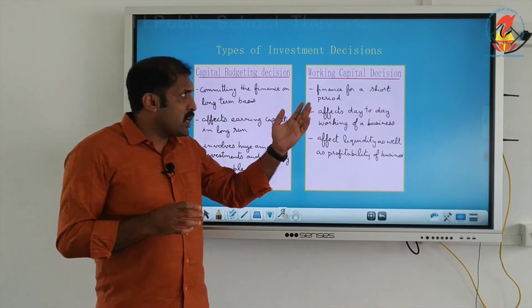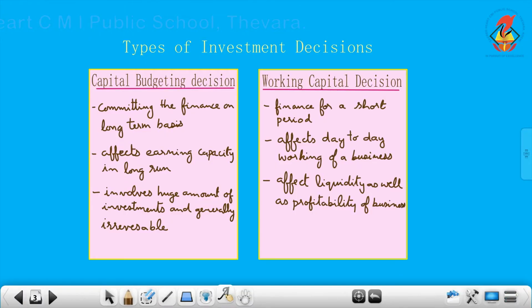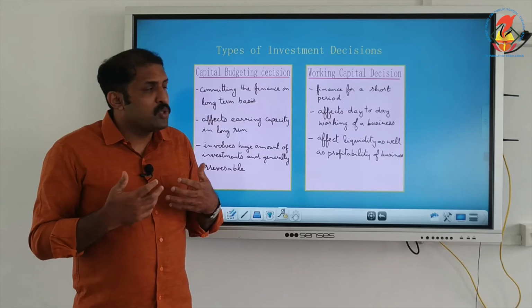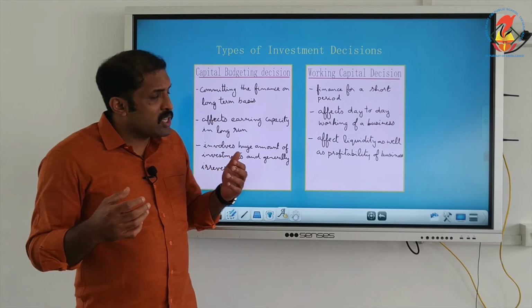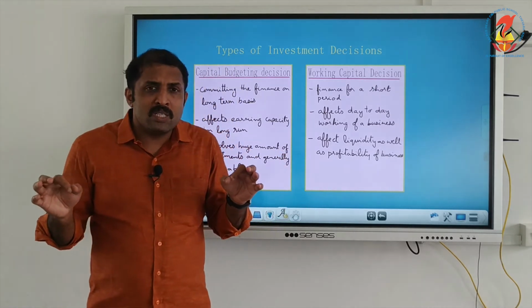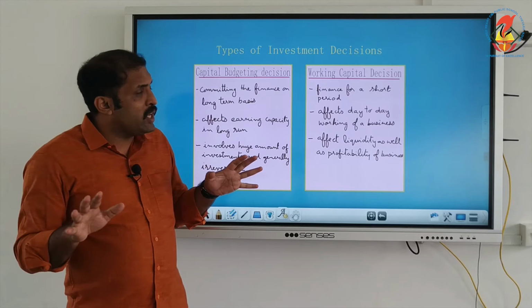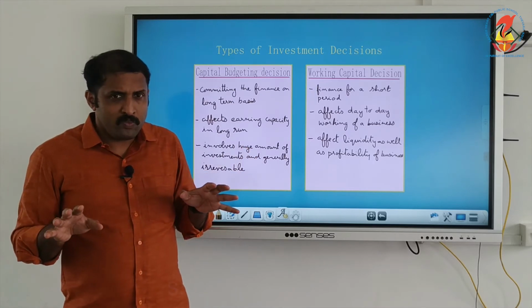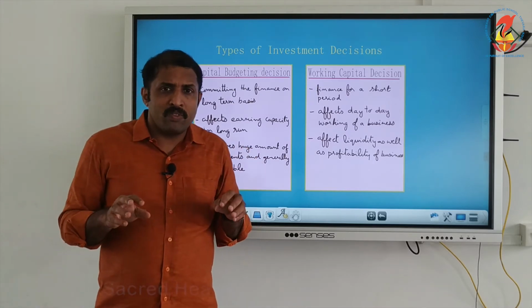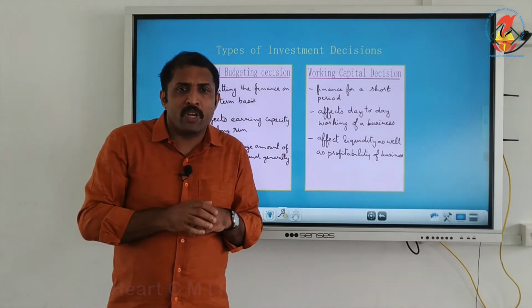Now, coming on to working capital decision. Working capital decision is committing or financing for a short time period. It can be maintaining stock. It can be purchase of something which is used for the day-to-day working of the firm. Usually, because of that, we have to say that working capital is affecting the day-to-day working of the firm, or it is required for the day-to-day working of the firm.